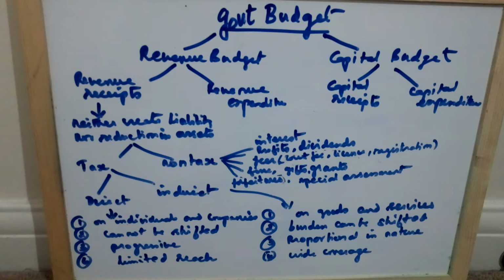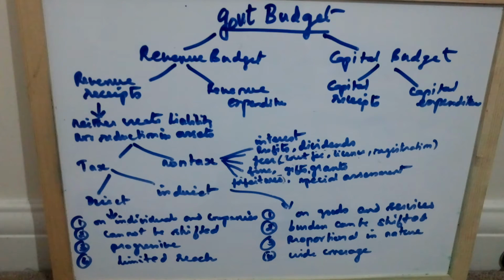They are progressive in nature, and cover limited sections of the people. Those who have property, those who have income more than the ceiling fixed by the government, they only pay taxes: the income tax, the capital tax, the wealth tax. That is what is meant by limited reach.